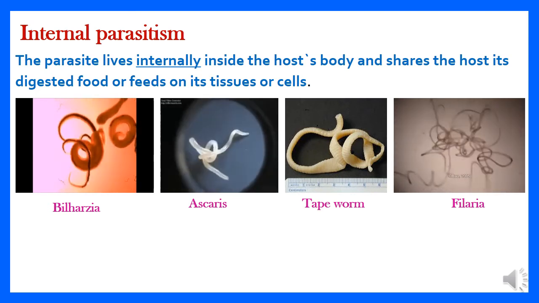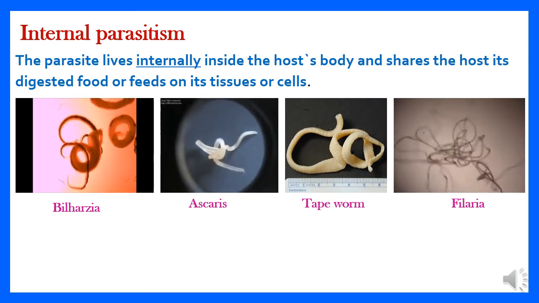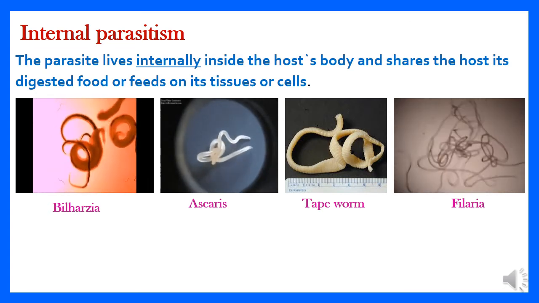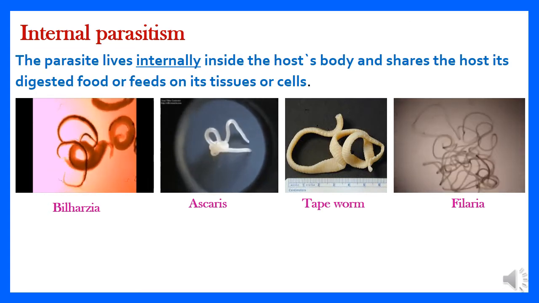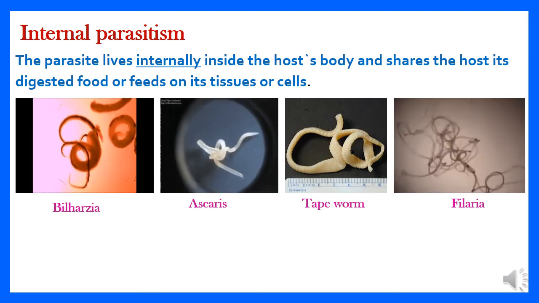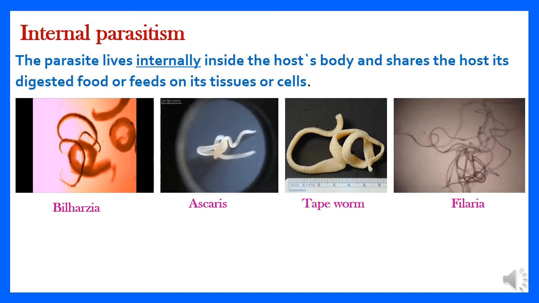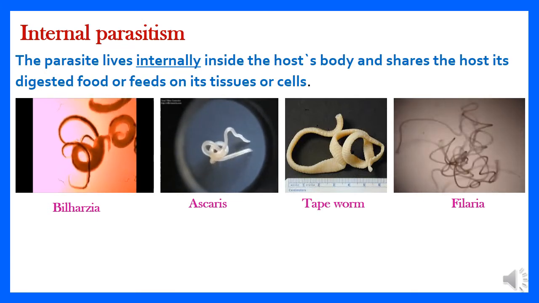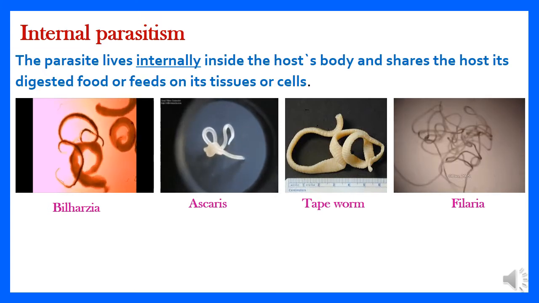So if I'm talking about small insects that suck the blood from outside the host's body, this is external parasites. But if I'm talking about any worm that lives inside the host's body, in the intestine or stomach or whatever, this is considered internal parasites.